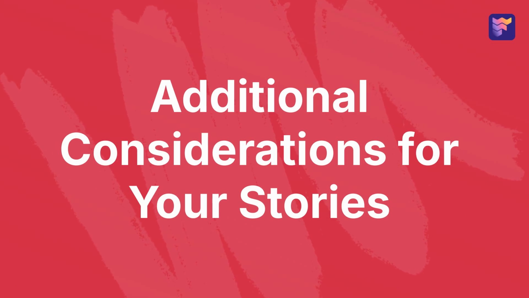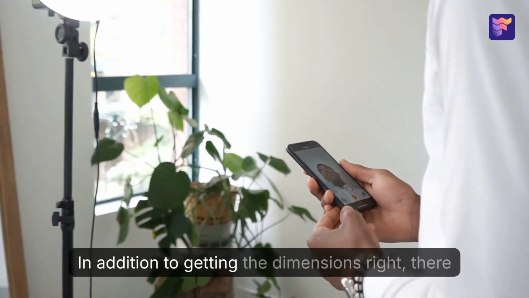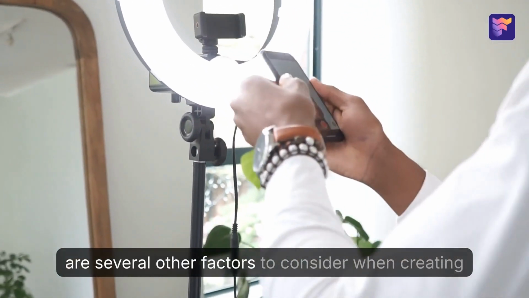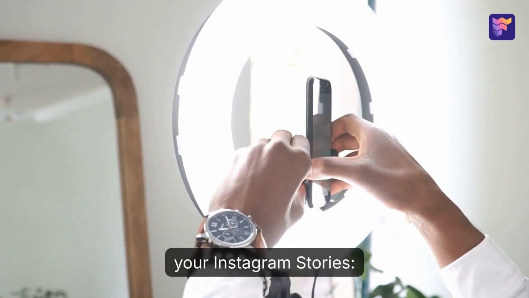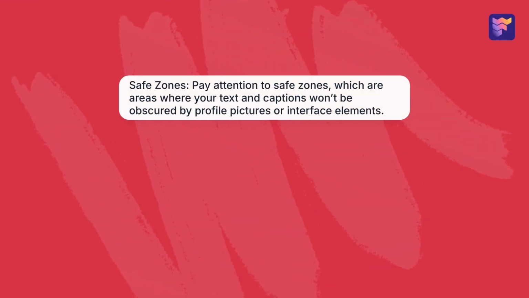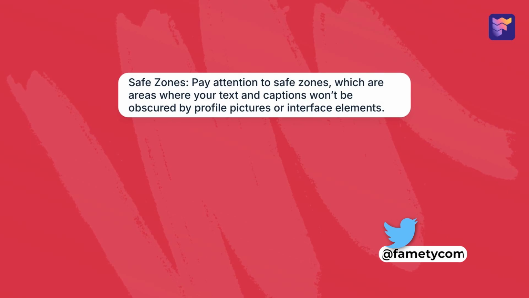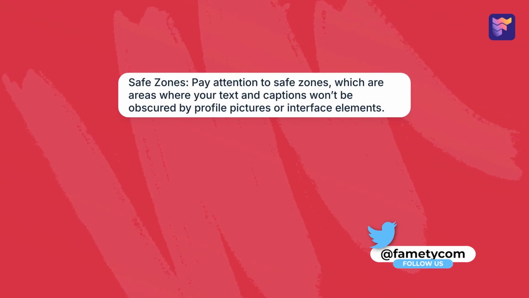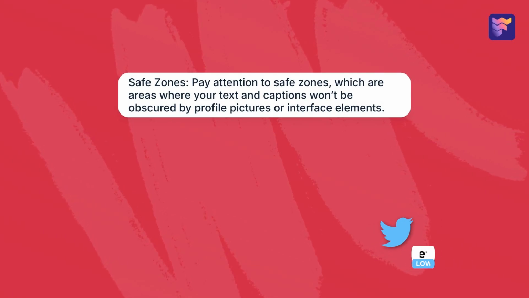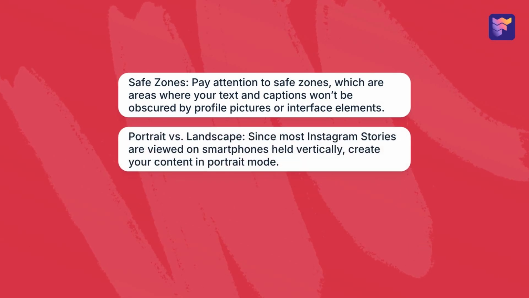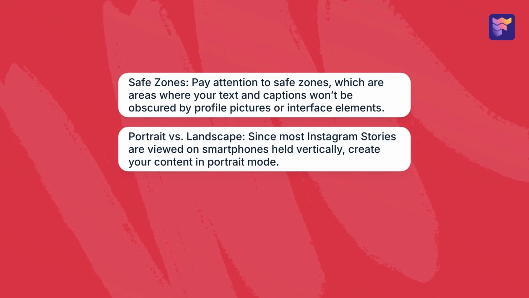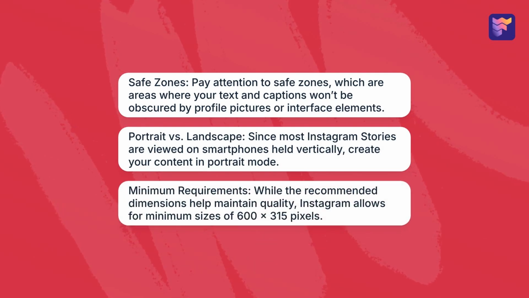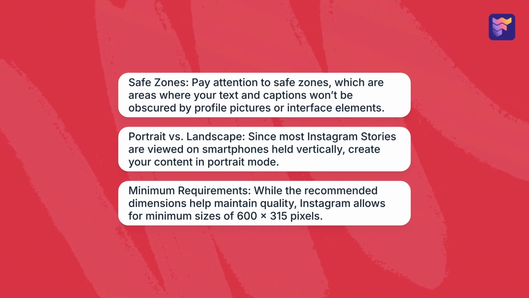Additional considerations for your stories. In addition to getting the dimensions right, there are several other factors to consider when creating your Instagram stories. Safe zones. Pay attention to safe zones, which are areas where your text and captions won't be obscured by profile pictures or interface elements. Portrait versus landscape. Since most Instagram stories are viewed on smartphones held vertically, create your content in portrait mode. Minimum requirements. While the recommended dimensions help maintain quality, Instagram allows for minimum sizes of 600 by 315 pixels.